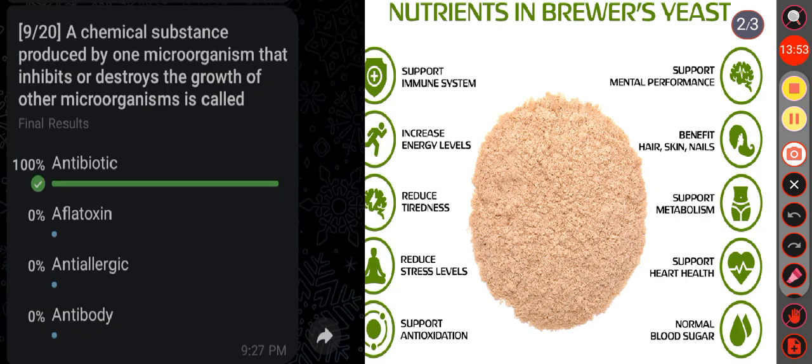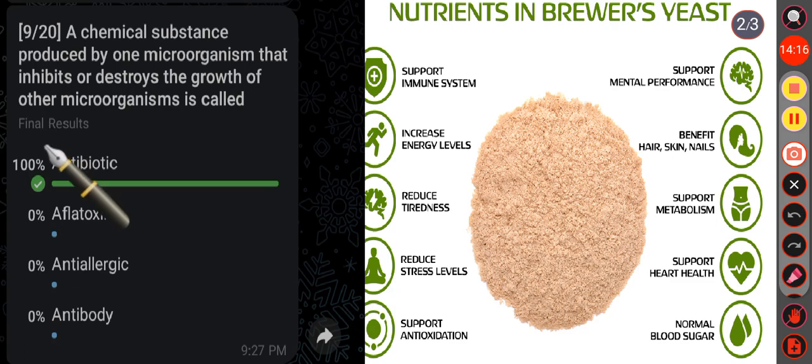Then the next question: a chemical substance produced by one microorganism that inhibits or destroys the growth of other microorganisms is called? Option A, antibiotic; option B, aflatoxin; option C, anti-allergic; option D, antibody.